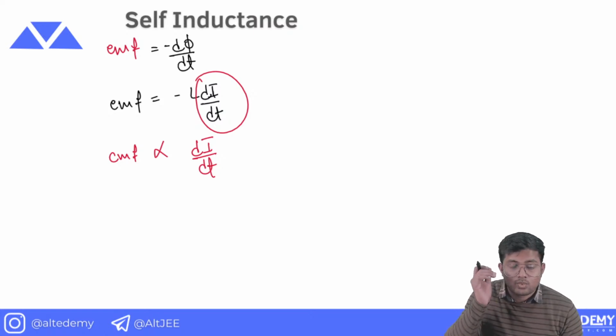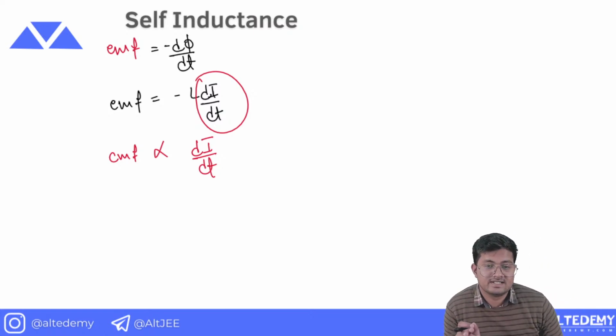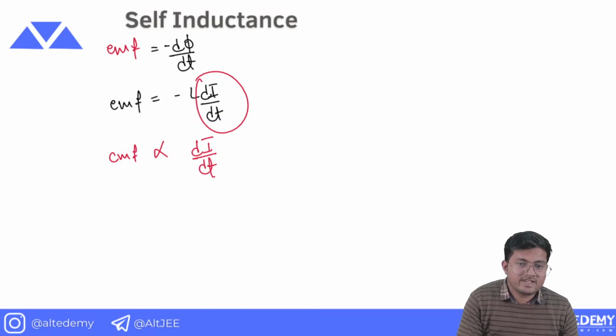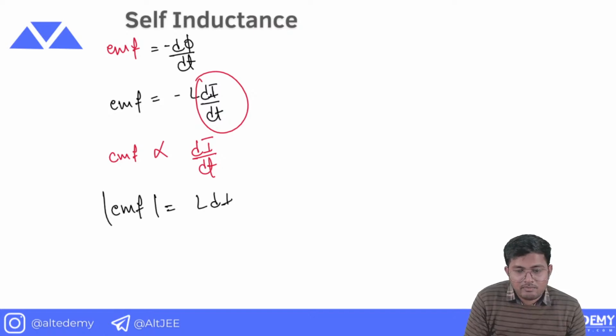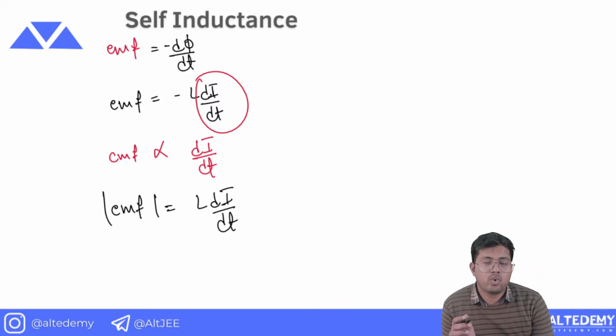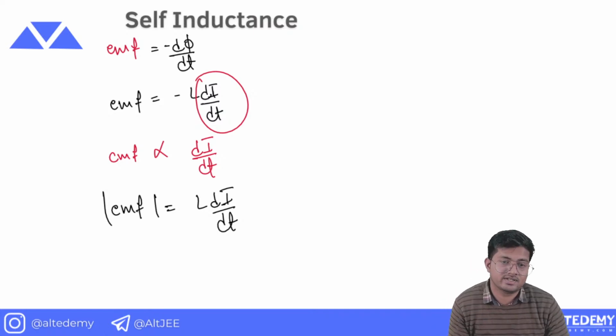So there is one more thing which we must discuss. We can find the magnitude of EMF as L di by dt. But there is one thing with which I have seen students struggle, which is what should be the polarity of the battery, or the potential difference developed across the inductor, when the current is changing.